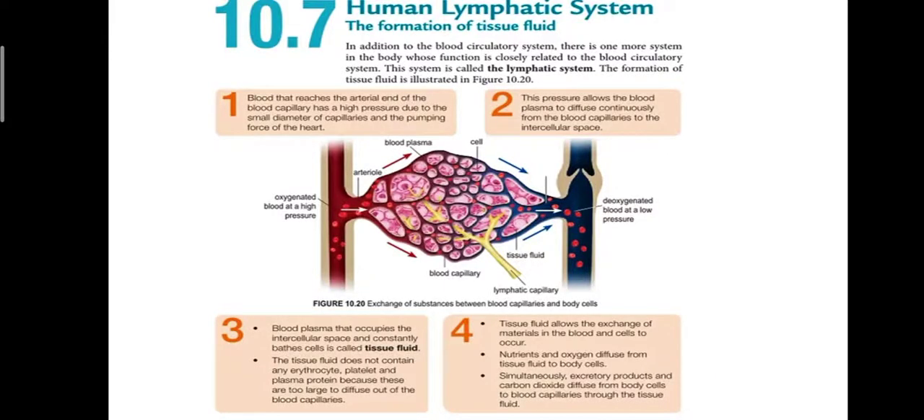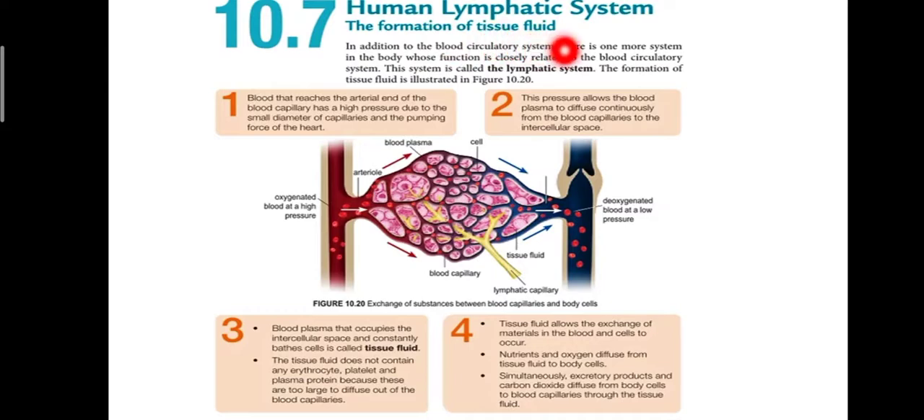Okay, so this is Biology Form 4, Chapter 10, 10.7, Human Lymphatic System. Before this, we have learned about the human blood circulatory system. Other than the blood circulatory system, another system that we must study, and which is related to the blood circulatory system, is the lymphatic system. Okay, so the formation of tissue fluid.